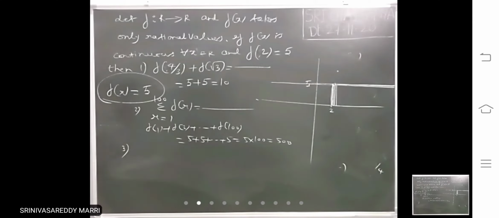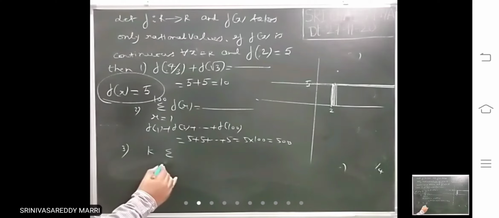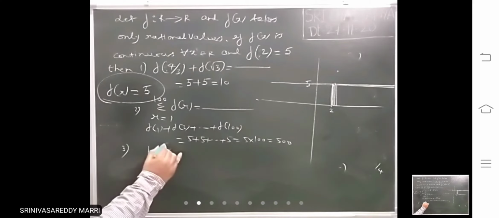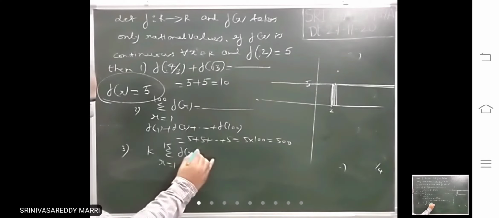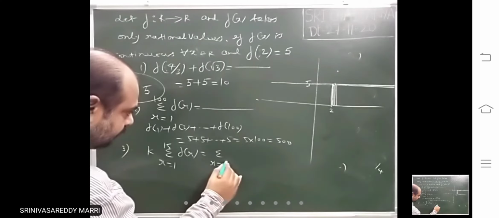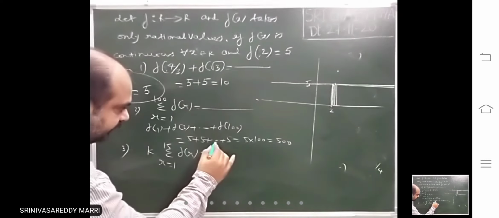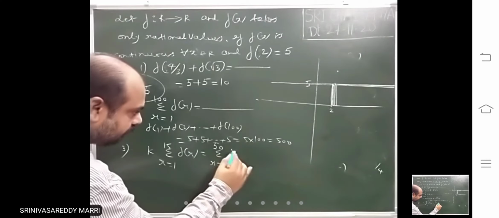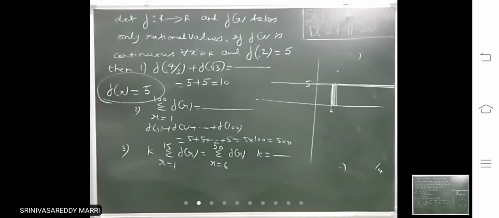Suppose the question is asked like this: k into sigma r equal to 1 to 15, f of r equals sigma r equals 6 to 50, f of r, k equal to dash, let us say.